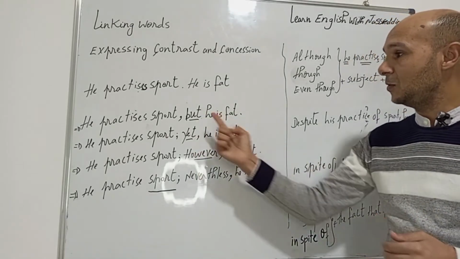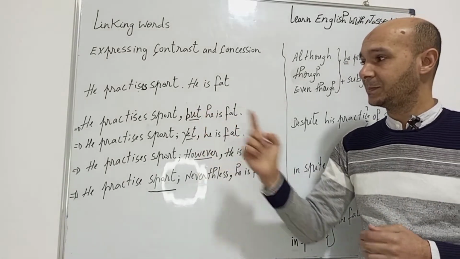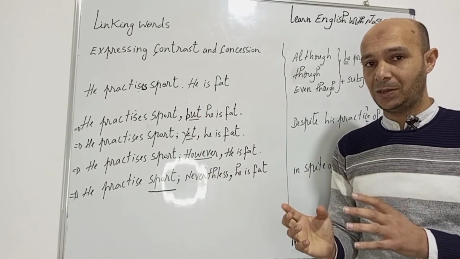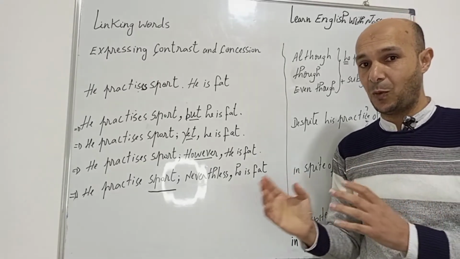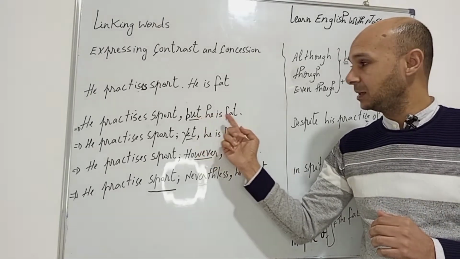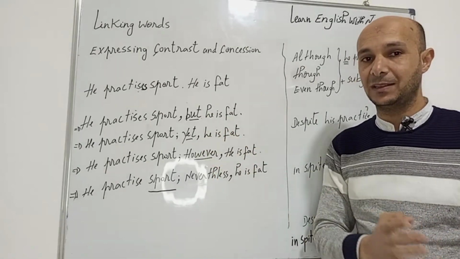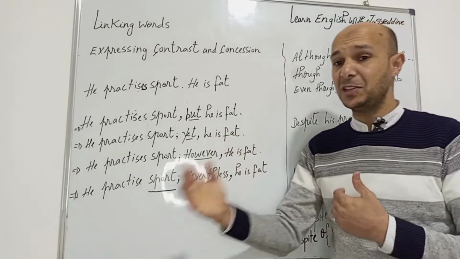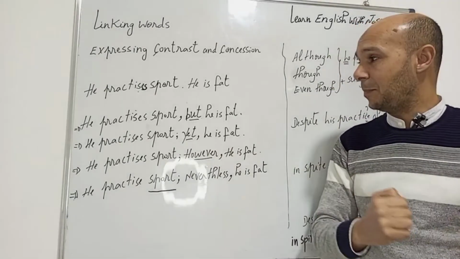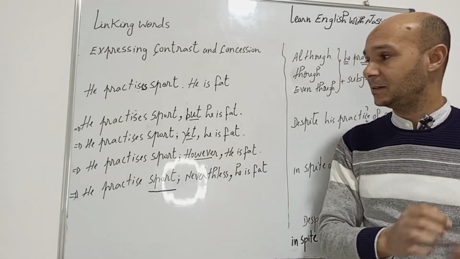So let's get started with the first word. He practices sport, but he is still fat. But, ولكن. He practices sport, but he is fat.